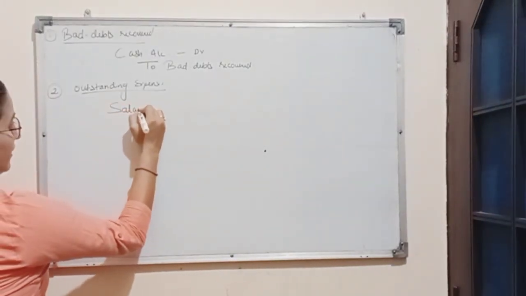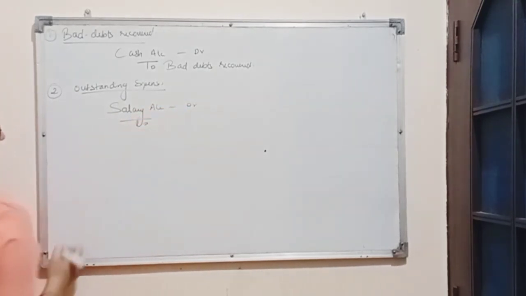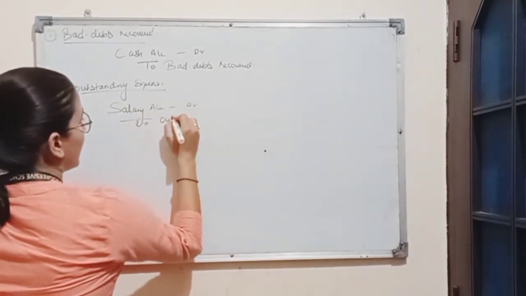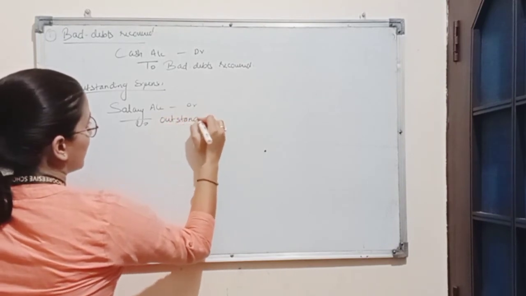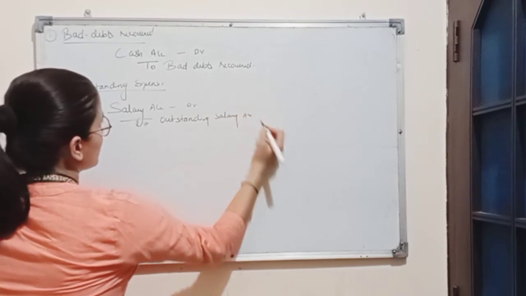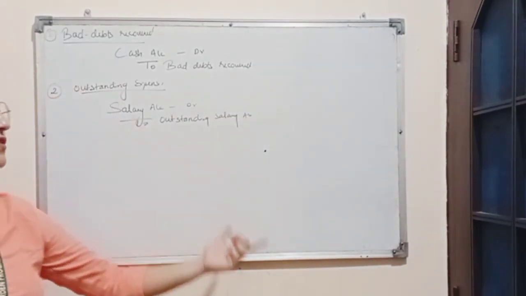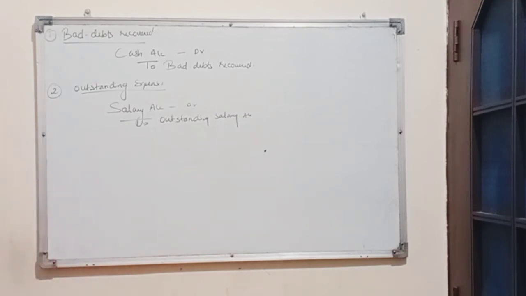Expenses are debited and we will credit outstanding salary or expenses. The journal entry for outstanding expenses will be expenses account debit to outstanding expenses.